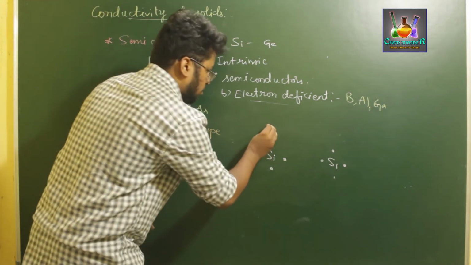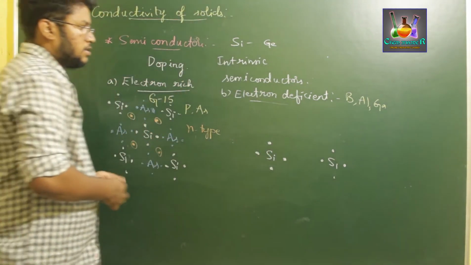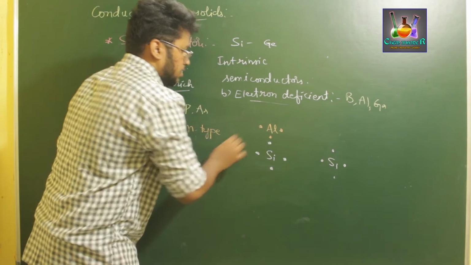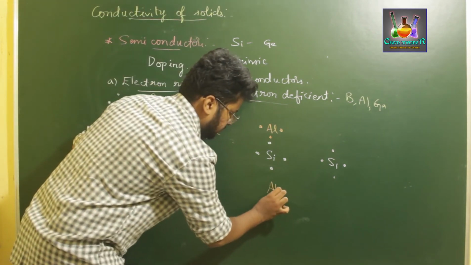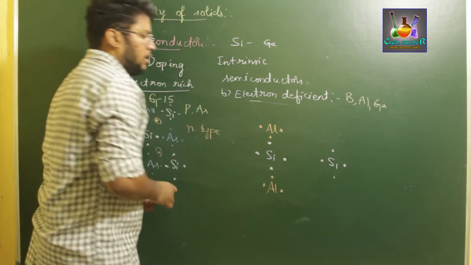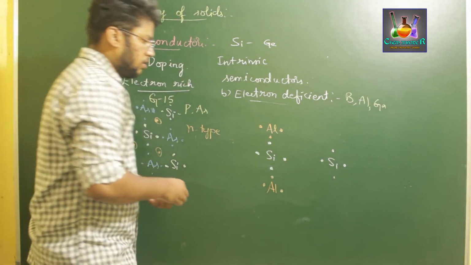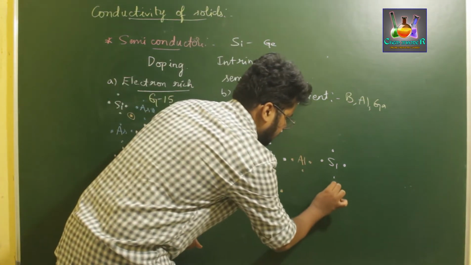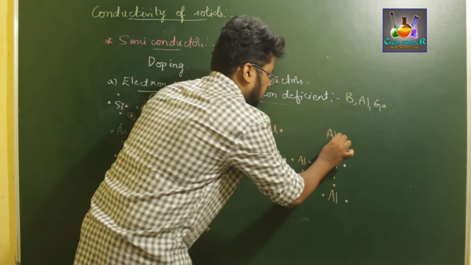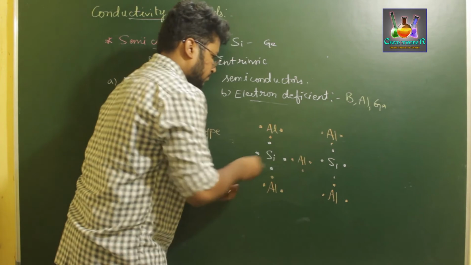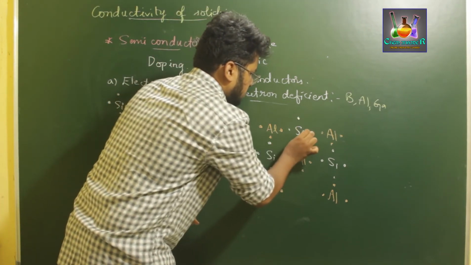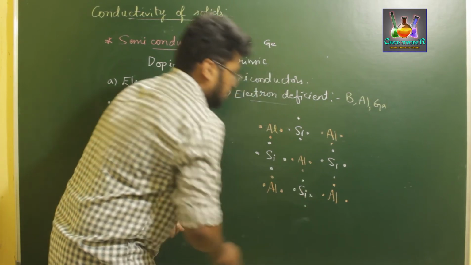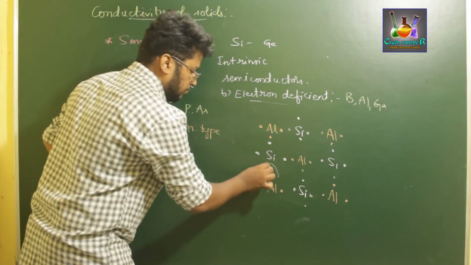So now these are bonded with electron deficient species such as aluminium. As we know, aluminium has 3 valence electrons, right? Therefore, in order to get bonded with silicon, let us consider this as one aluminium, and we have one over here, one here. We have silicon with 4 electrons, and one silicon over it, 4 electrons. So silicon gets bonded with 4 electrons, right?